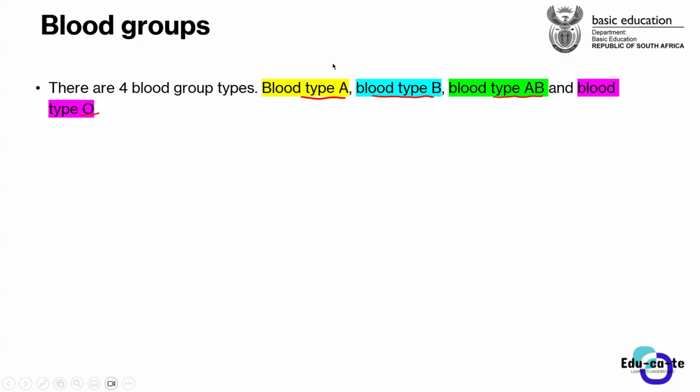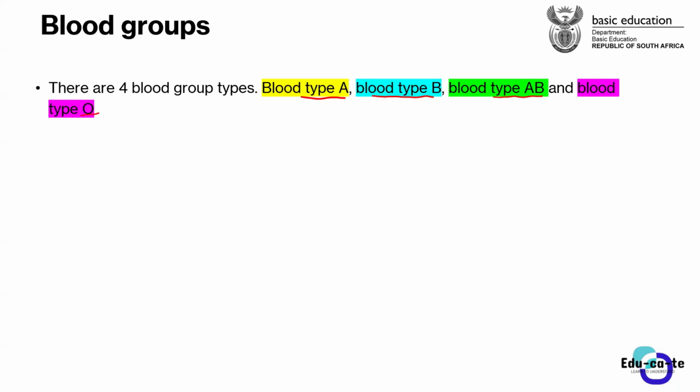But if you later on study anything that will have to do with biology or genetics or anything like that, you will need to know the further specifications of each and every blood type. But basically, there are 4 main blood group types. So it means that each and every human living on earth either has got blood type A, blood type B, blood type AB, or blood type O. Each and every individual must have at least one of these.